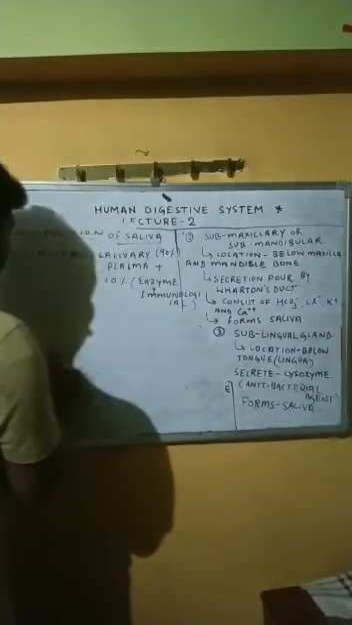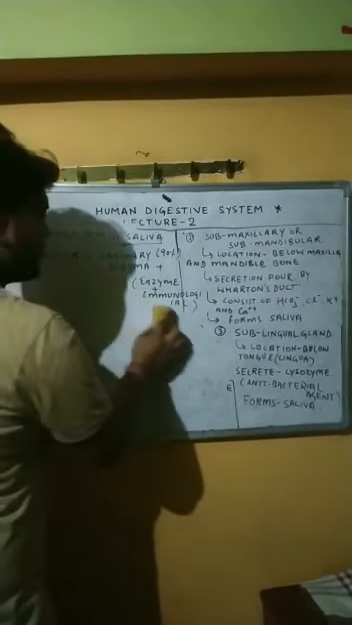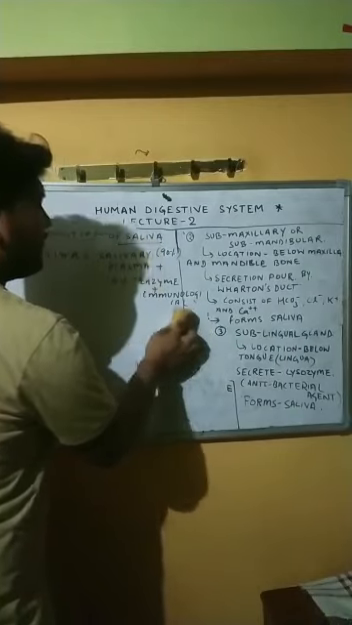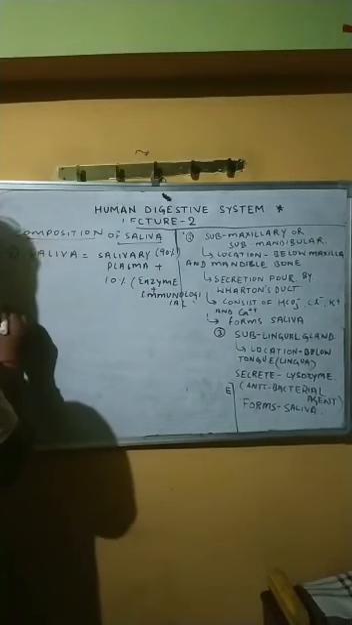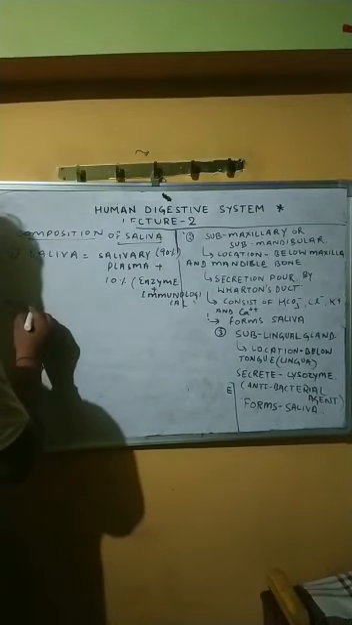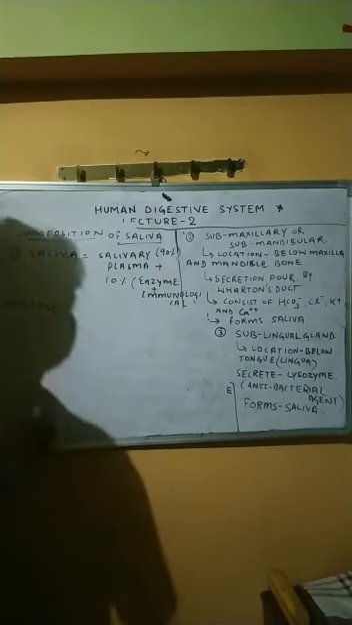Now, if we move forward, then we see that the main digestion of carbohydrate in the buccal cavity. Carbohydrate mainly maltose. Maltose is basically a disaccharide.